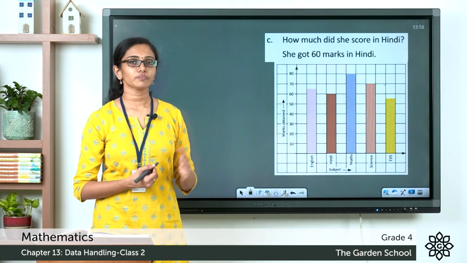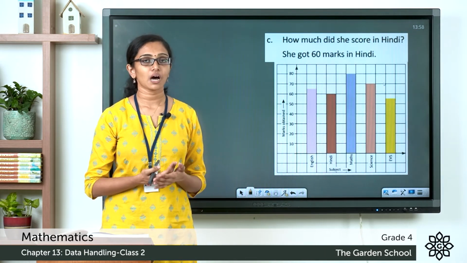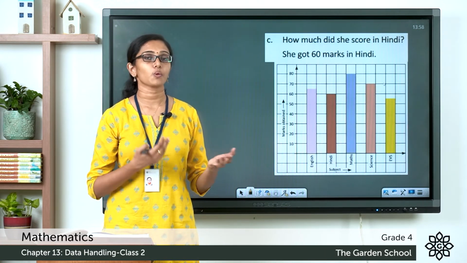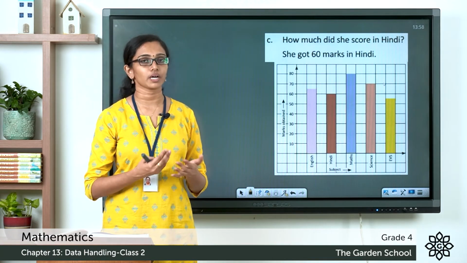So, children, I hope now you're clear with the concept of what a bar graph is, and we have seen how to read data from a bar graph and what are the things to be taken care of while drawing a bar graph and a few advantages of bar graph.